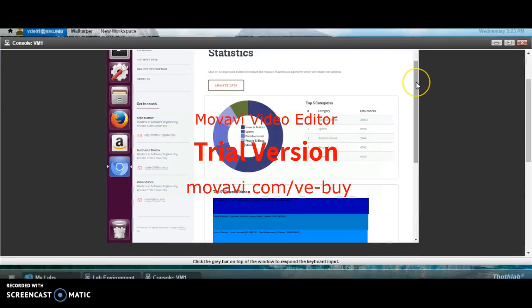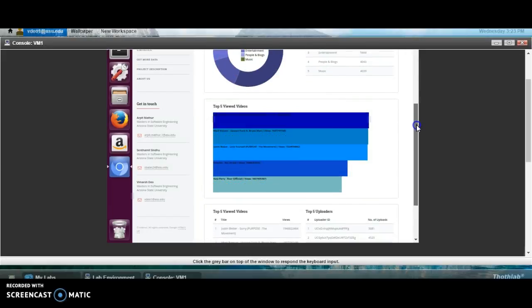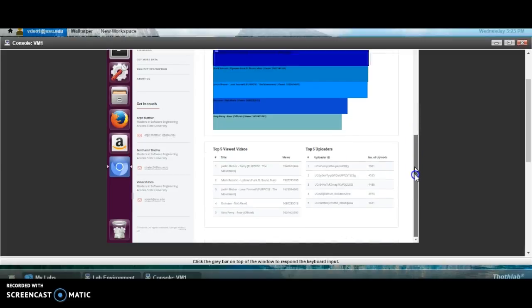The output is then visualized using d3.js on the web page. The first donut chart shows the top 5 categories and the number of videos in each category. The next chart shows the top 5 viewed video names and their corresponding number of views. The table below shows the top 5 uploaders and the number of videos each one has uploaded.